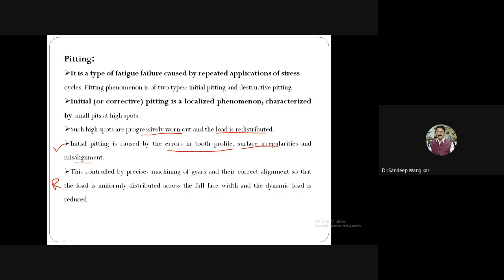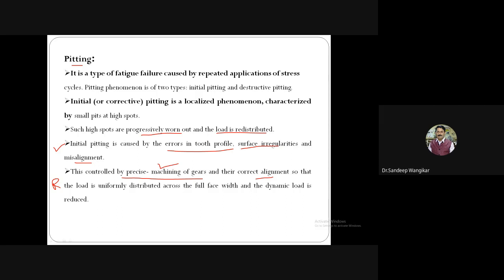It is controlled by precise machining of gears. Here, errors in tooth profile and surface irregularities can both be reduced. If the gear is manufactured as per the requirement, there are very few chances that pitting will occur. Correct alignment is also required: the center to center distance, the desired backlash, exact alignment of the gear so that it will rotate at the desired speed with the desired function.